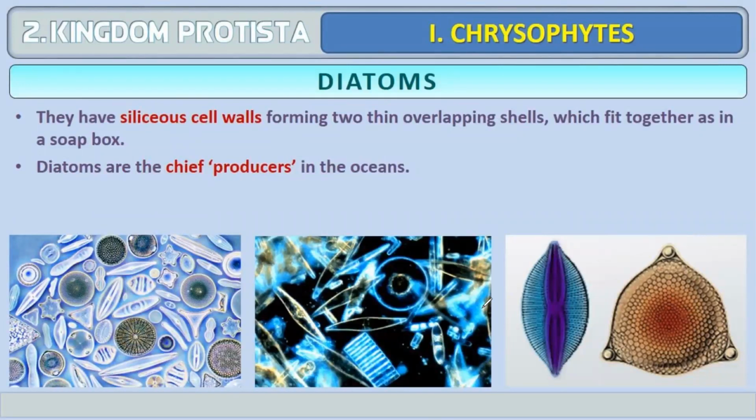Diatoms. Diatoms have siliceous cell walls forming two thin overlapping shells which fit together like a soap box. Here in this diagram you can see the two shells. They are arranged in such a way that it looks like a soap box, and the cell wall is made up of silica. Diatoms are the chief producers in oceans.